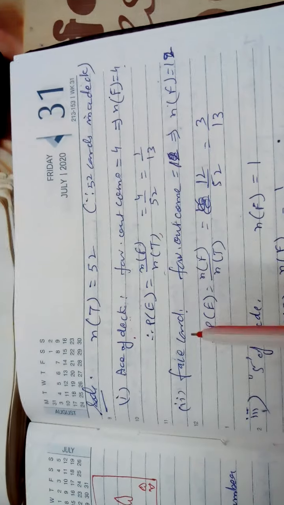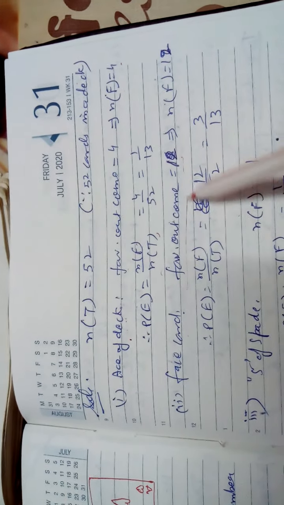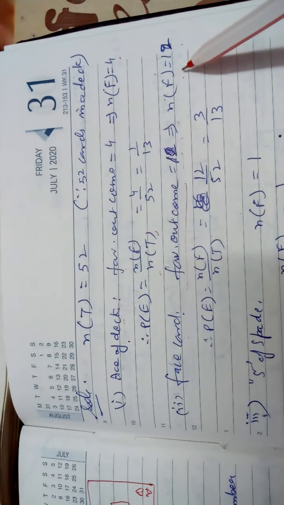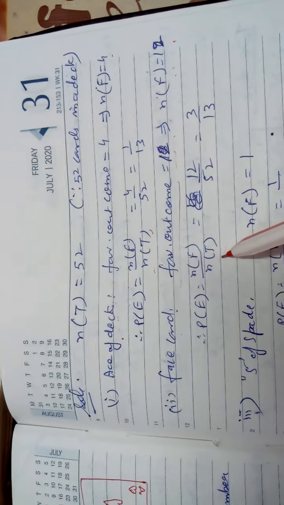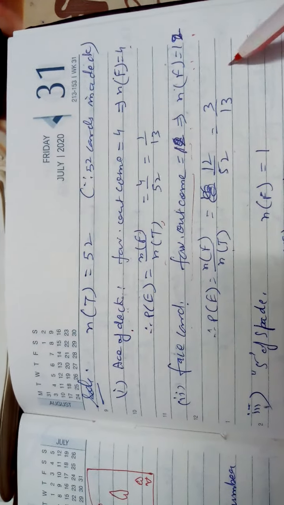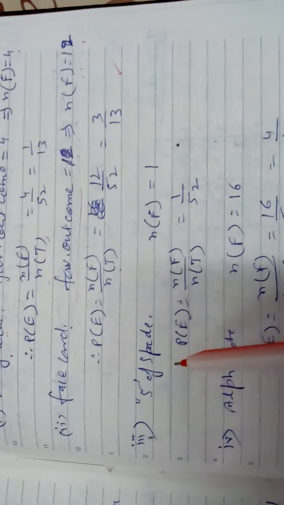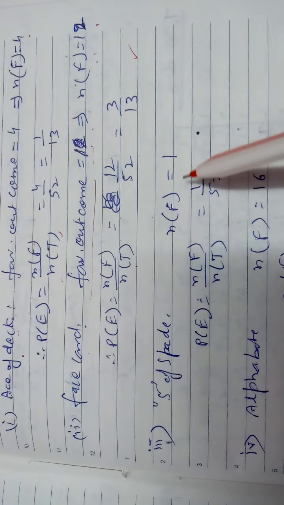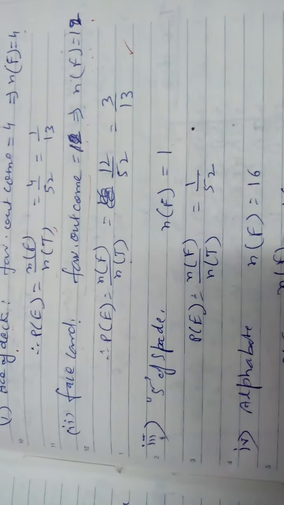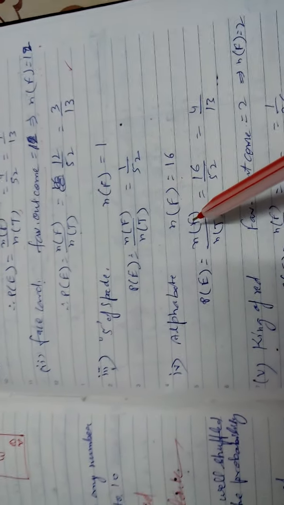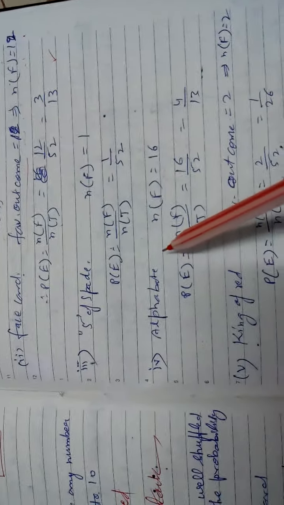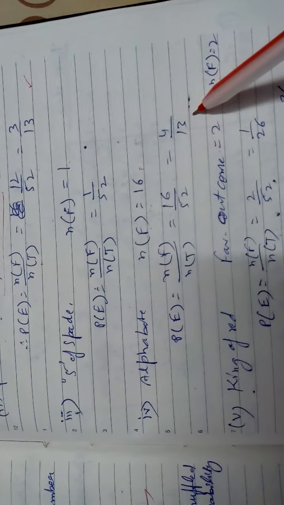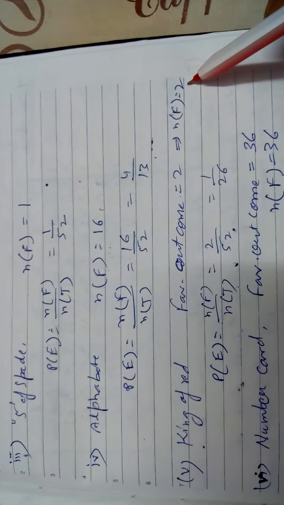Face card. Face cards are total 12. Favorable outcome 12, it means NF, number of favorable outcomes, is 12. Number of favorable outcomes upon number of total outcomes, 12 upon 52. This 5 of spade, there is only one, so it is 1 upon 52. Alphabet: NF means number of favorable. Alphabet cards, just now I have told you there are a total of 16, so 16 upon 52, 4 upon 13. King of red: there are 2 kings of red color, so favorable outcome will be 2.